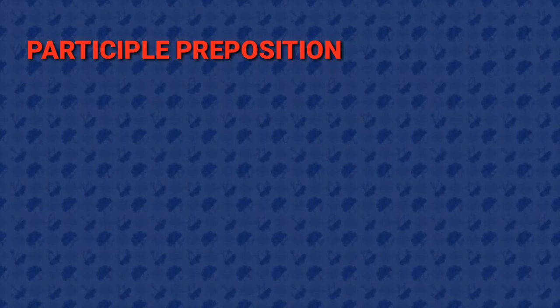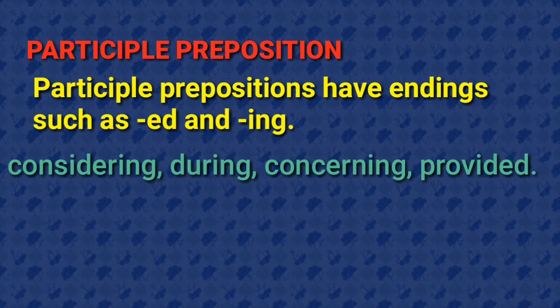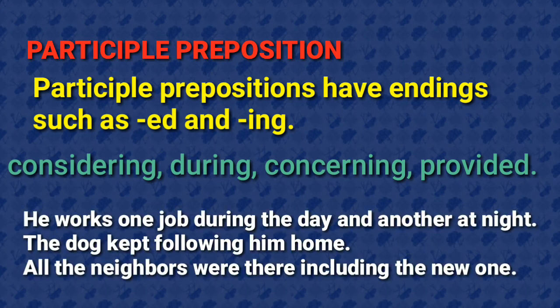Next one, participle preposition. Participle prepositions have endings such as ed and ing. For example, considering, during, concerning, provided. Let's see some examples. He works one job during the day and another at night. The dog kept following him home. All the neighbors were there, including the new one.